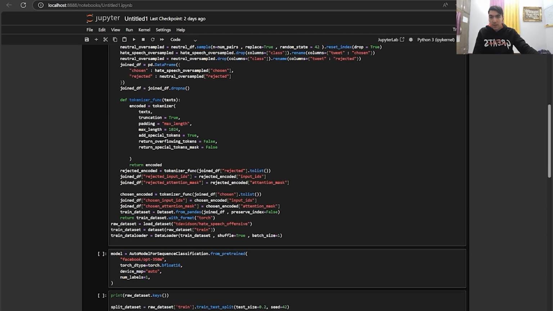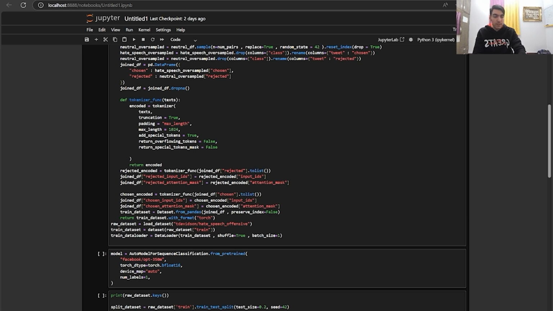Okay, now let's talk about the tokenizer function we have here. This function takes a list of text and tokenizes it into numerical data that can be fed into our model later. And the texts are truncated or padded to a fixed length, which is 1024 tokens here, which ensures that all input sequences have the same size for efficient batch processing.